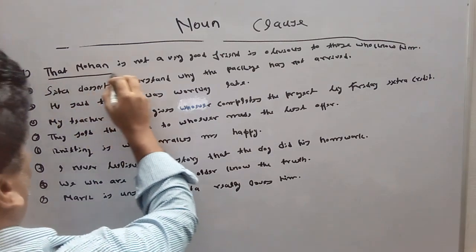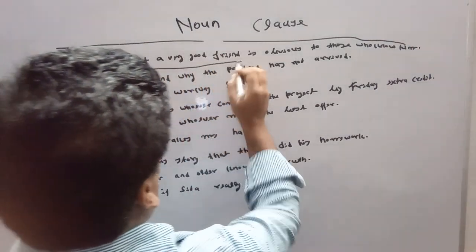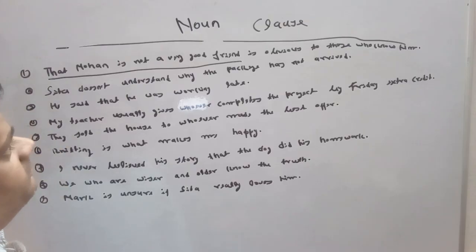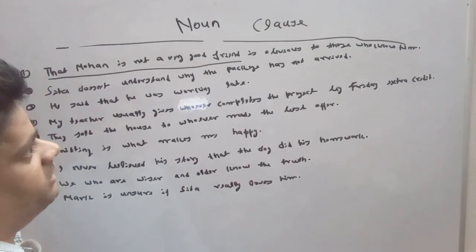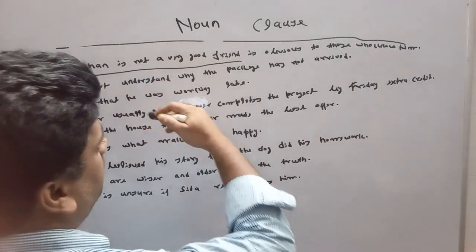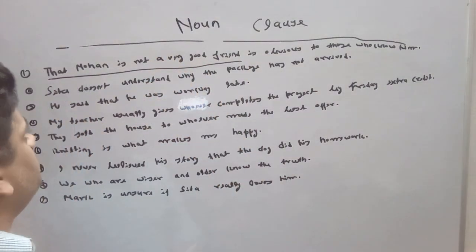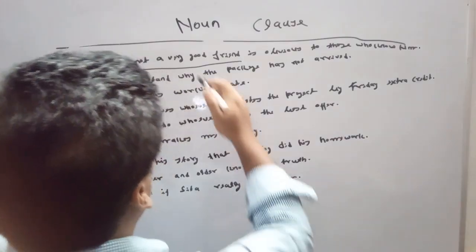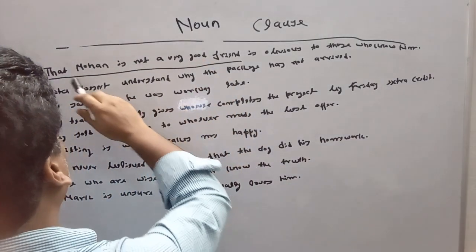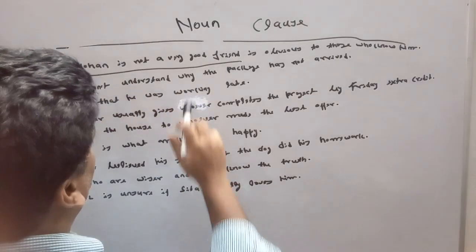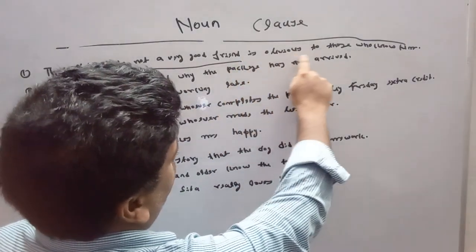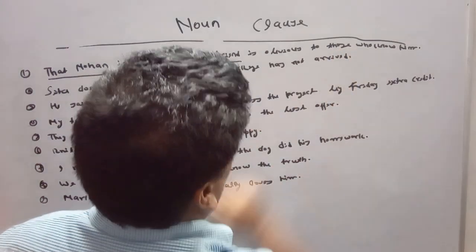It is working here as a subject in the sentence, because no other than this noun clause is working as a subject here. That Mohan is not a very good friend is obvious to those who know him.